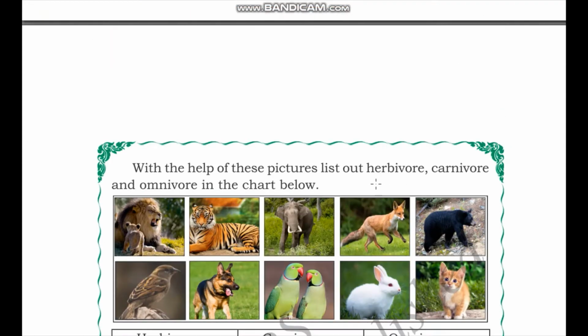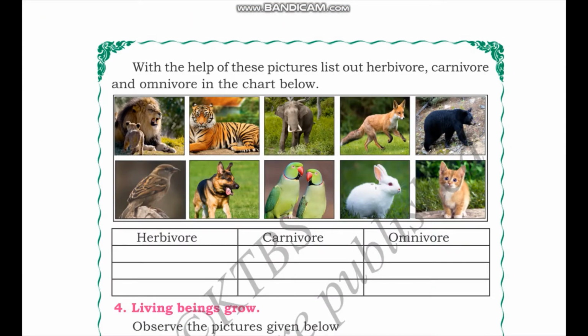Now let us see some examples. With the help of the pictures, list out herbivore, carnivore and omnivore in the chart below. So we have pictures of different animals. We need to classify them into their respective groups. Let us start with the first two diagrams. We have a lion and a tiger. So we know that lions and tigers are predators in the wild. They hunt down and they eat other animals. So we know that they are flesh eating and they are carnivores. Lion and tiger.